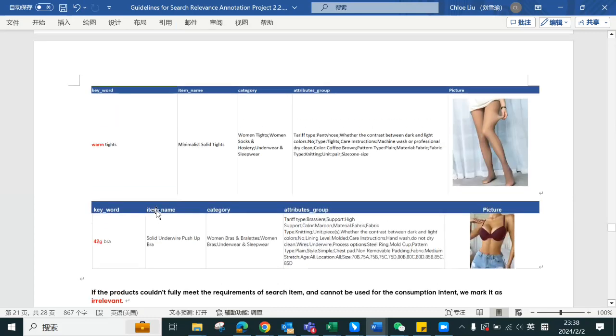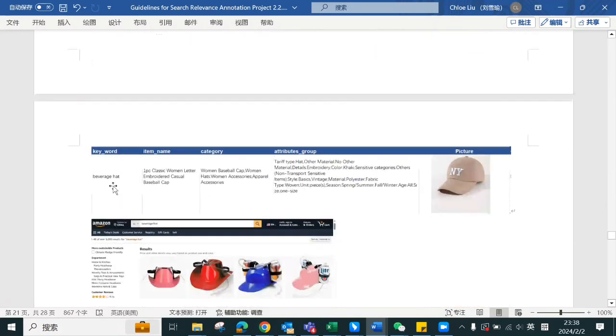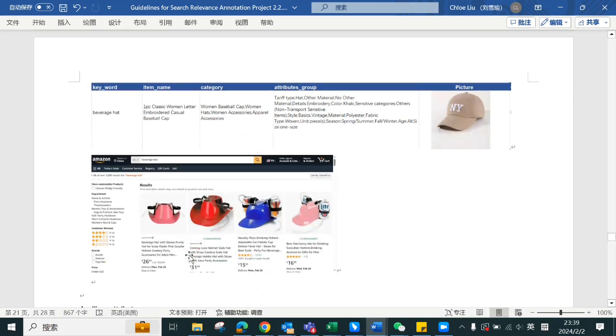Okay. And the next one, if the products couldn't fully meet the requirement of the search item and cannot be used for the consumption intention, we can mark it as irrelevant. For example, the keyword is beverage hat. So it is a hat and it is for beverage. I searched beverage hat on Amazon and the products turned out to look like that, right?